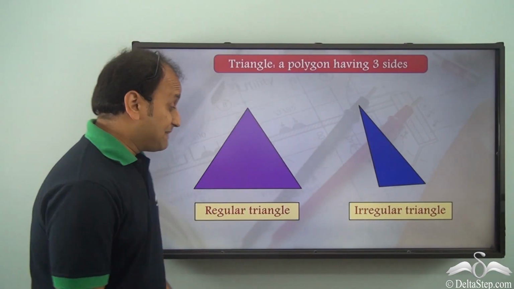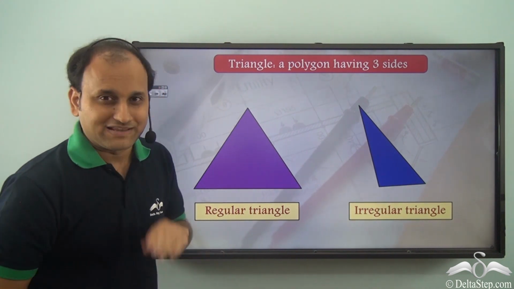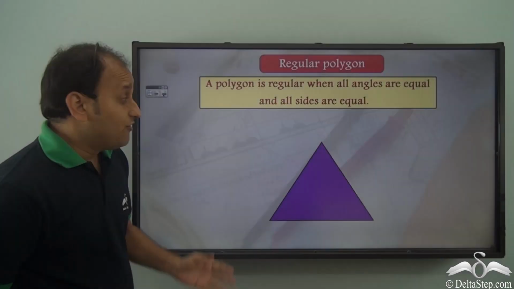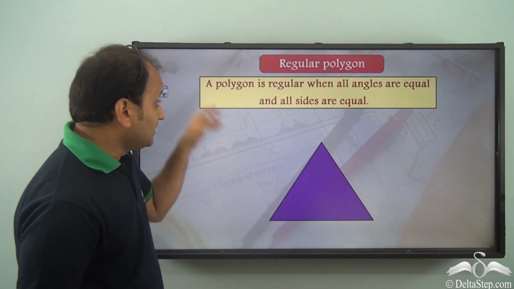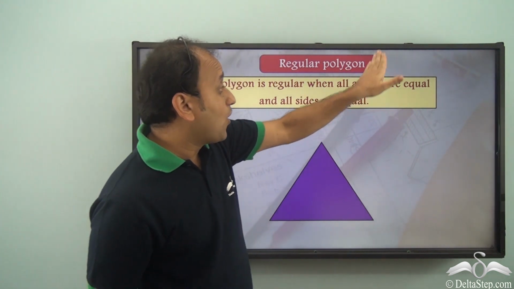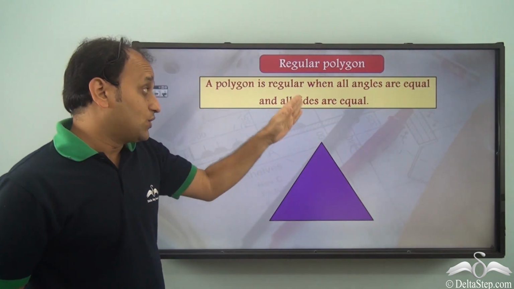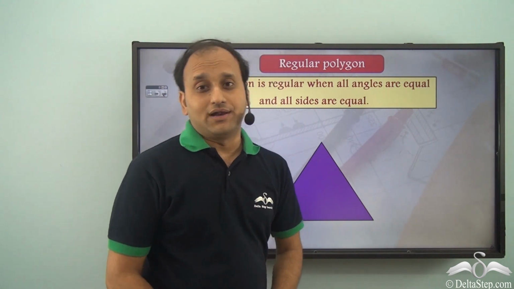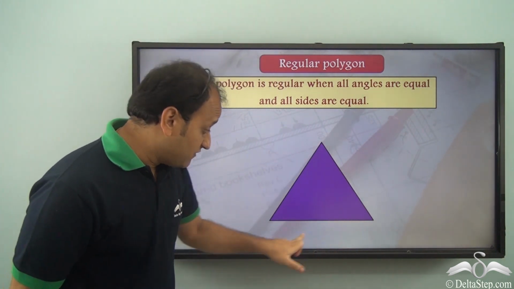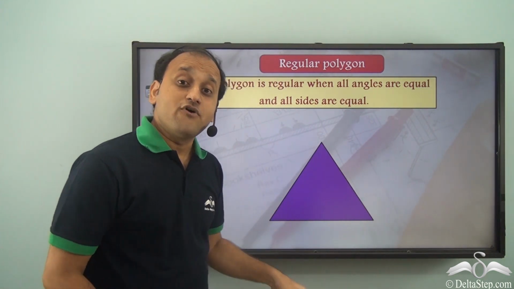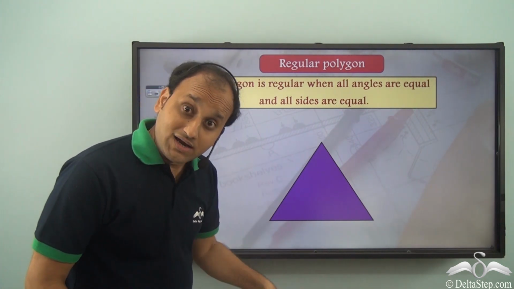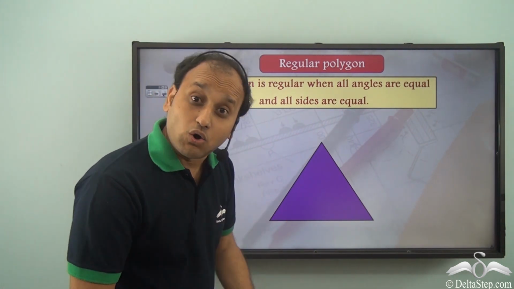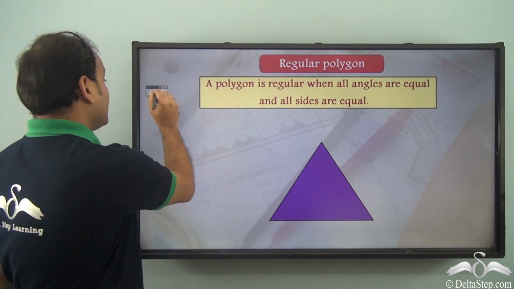So, what makes this regular? Let's see. When we talk about a regular polygon, a polygon is regular when all angles are equal and all sides are equal. So, this triangle will be a regular triangle if all the angles are equal and all the sides are also equal.